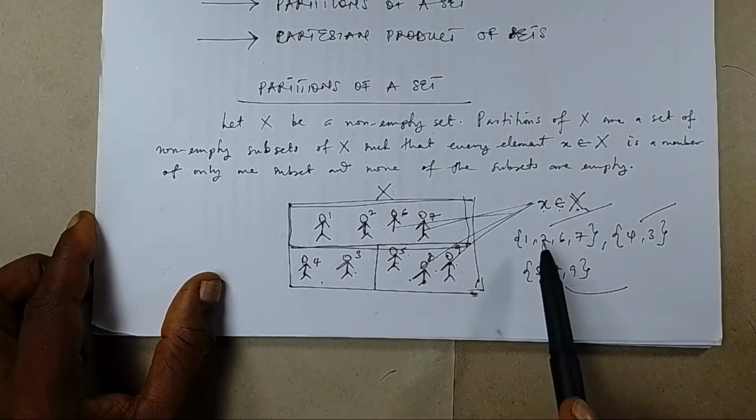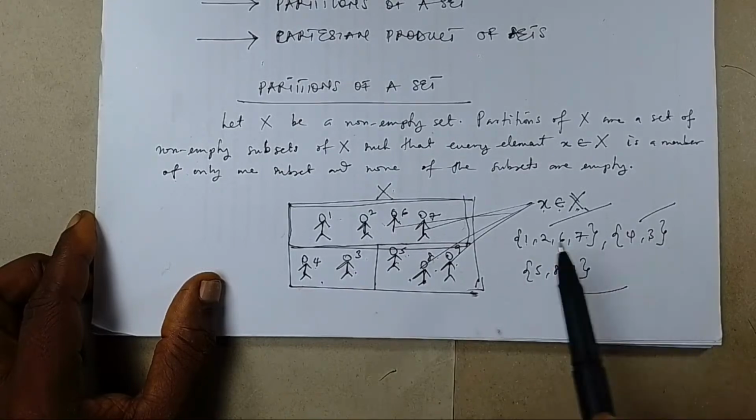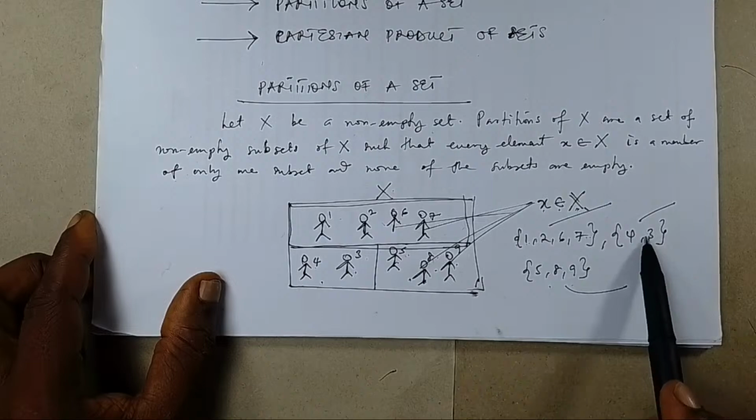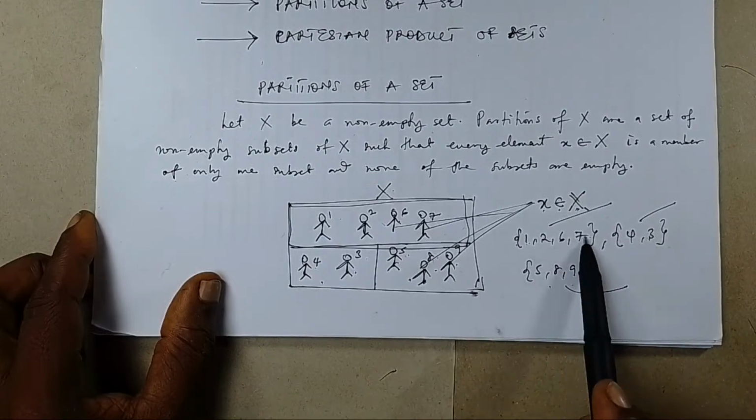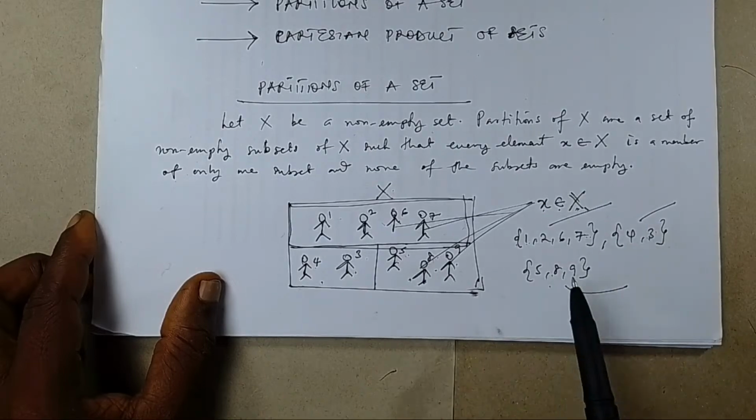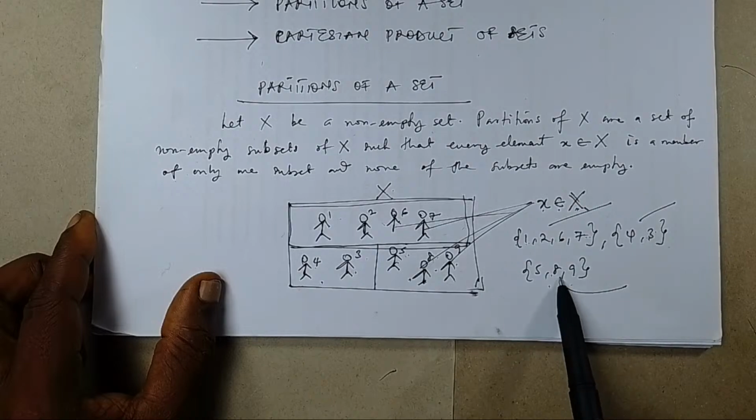In the set that contains 1, 2, 6, and 7, you cannot find 1 in the second set, you cannot find 1 in the third set. In the set that contains 1, 2, 6, and 7, you cannot find 2 in the second set or the third set. Neither can you find 6 and 7 in the second set or the third set. That being said, let us now go over to the 3 conditions.